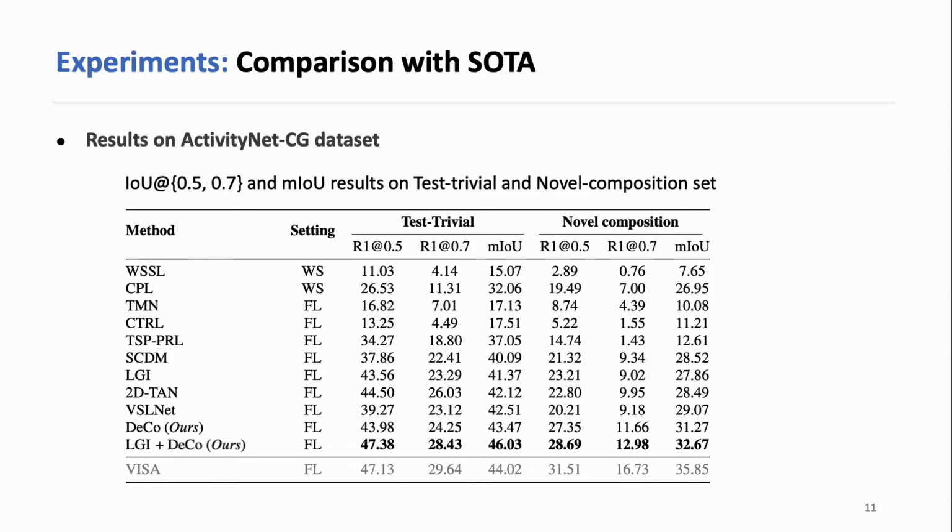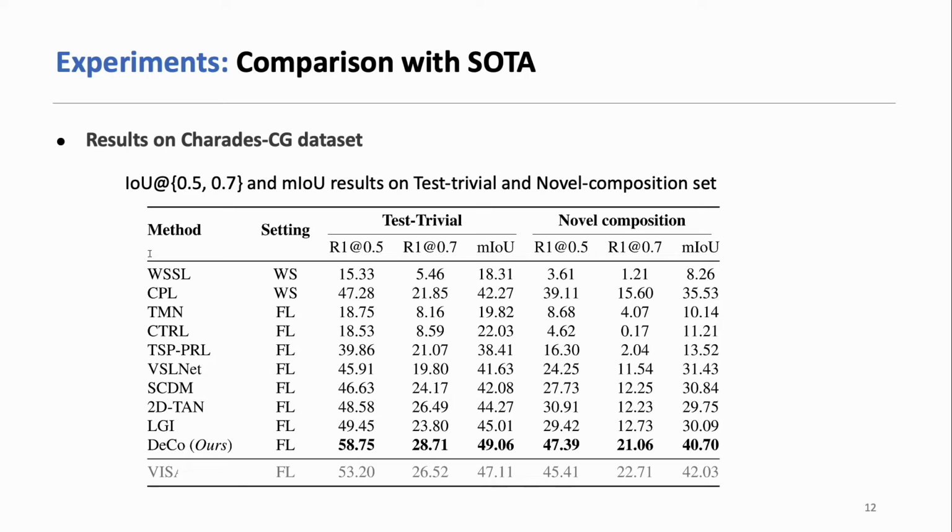We first show the results on the ActivityNet-CG dataset. We compare with multiple previous methods, and can outperform all of them. The work ViSA in the last row uses additional detector knowledge as input, so we do not directly compare with this method, but show its results here for reference. On this page, we show the results on the Charades-CG dataset. Similarly, our method can outperform all of the previous works.